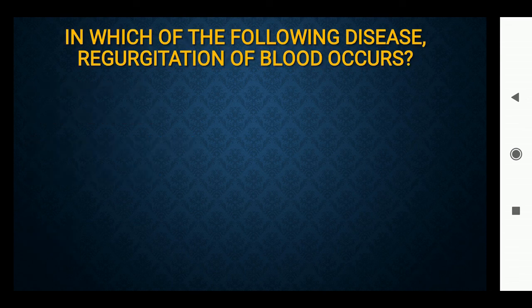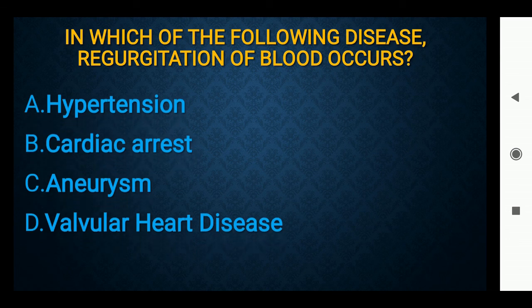The next question is, in which of the following diseases regurgitation of blood occurs? Regurgitation of blood means backflow of the blood in the heart. Option A, hypertension. Option C, cardiac arrest. Option C, aneurysm. Option B, valvular heart disease. Option D is the right answer, valvular heart disease. What is the treatment for the valvular heart disease? Valvuloplasty or valve transplantation is also a surgical procedure which is done in the cardiac OT.